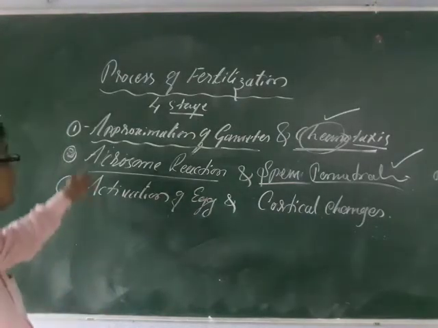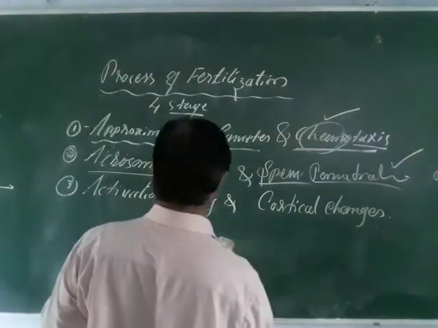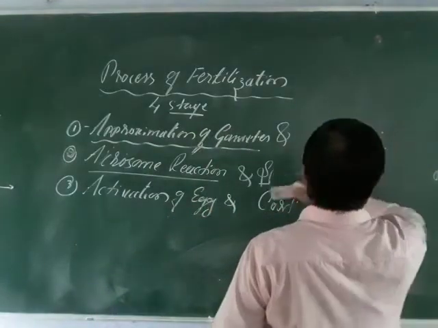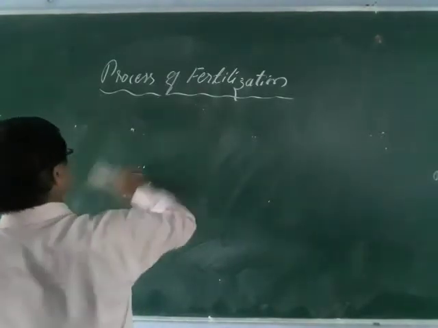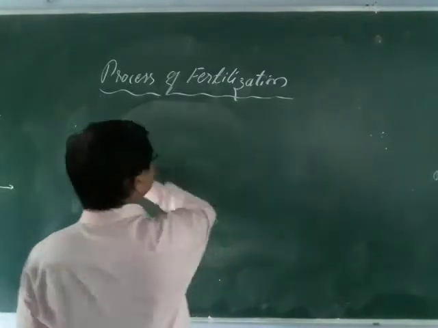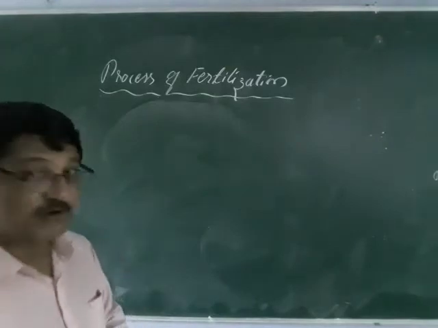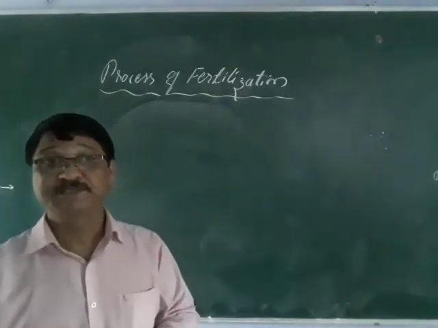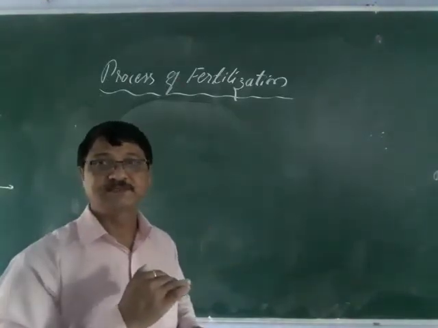Dear students, here let's take up the activation of the egg and the cortical changes. So what are the events that take place during this? The activation of the egg means it switches on a series of events, further processes, cortical, physical, physiological, and all these events start.